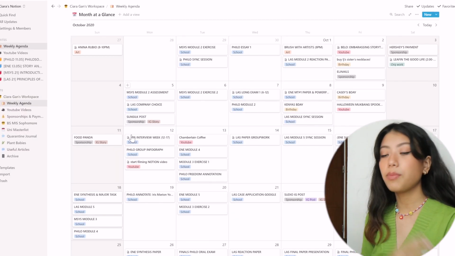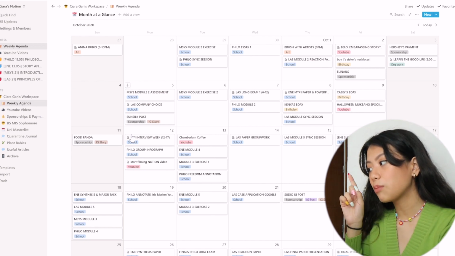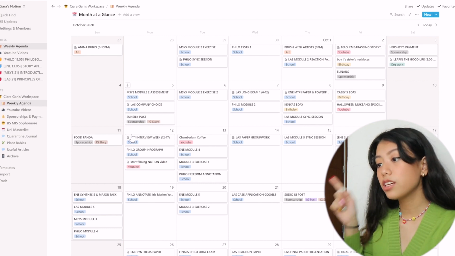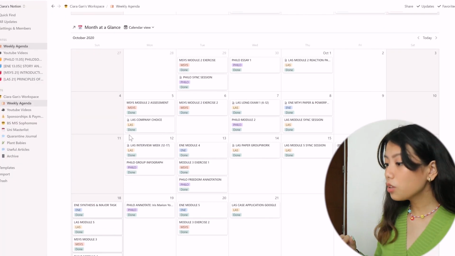The most useful thing about this is it's a database, so you can link it to all your other tabs. So for example, YouTube, I have a YouTube video page. I also have a sponsorship page, and I also have a school page. It's so centralized. Everything is just in one place. So this is like for everything, and when you scroll down, I have my school at a glance.